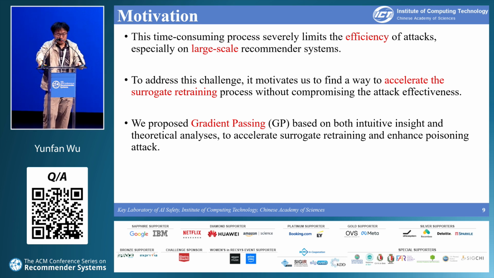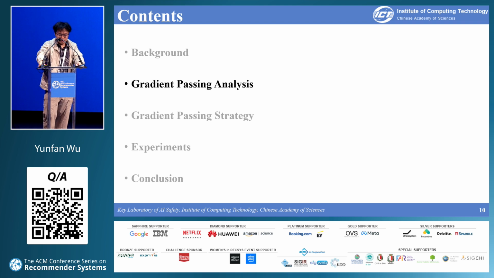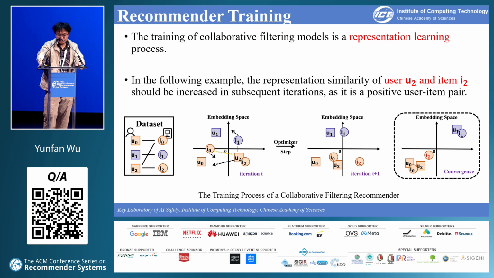To address this, we propose our method, gradient passing, based on both intuitive insights and theoretical analysis. It aims to accelerate surrogate training while enhancing poisoning attacks. Now let's move on to the analysis of our proposed method, gradient passing.